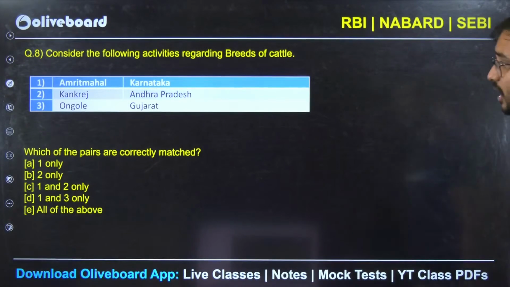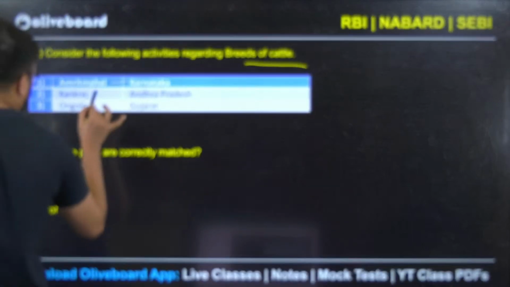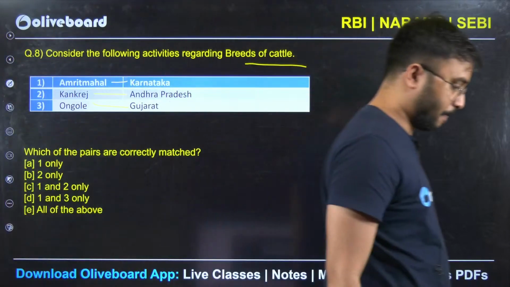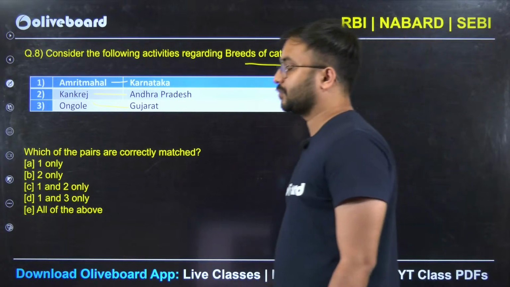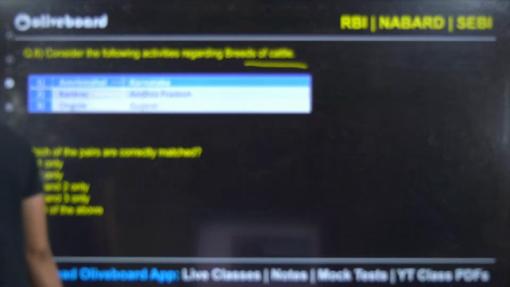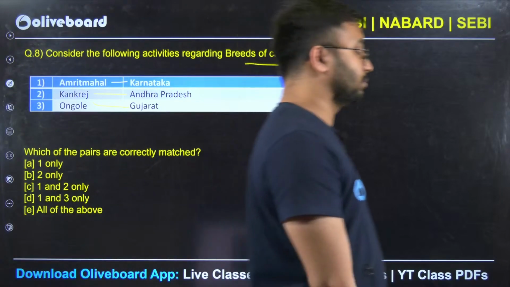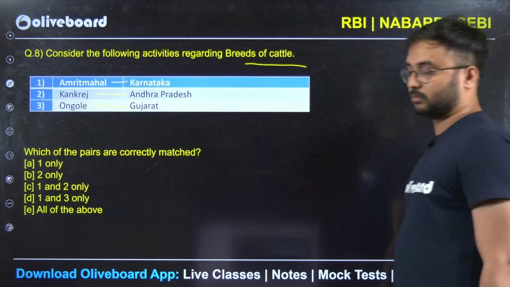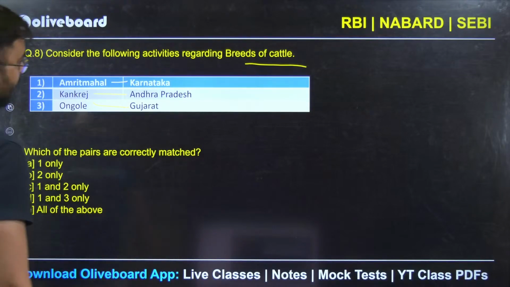Next, consider the following activities regarding breeds of cattle. Amrit Mahal belongs to Karnataka, Kankarej belongs to Andhra Pradesh, Ongole belongs to Gujarat. Answer? Anybody?